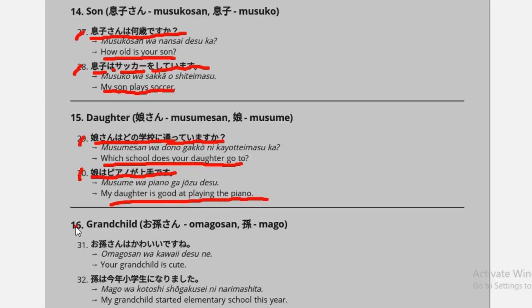And the next example is お孫さんはかわいいですね means your grandchild is cute. And the last sentence is 孫は今年小学生になりました means my grandchild started elementary school this year.